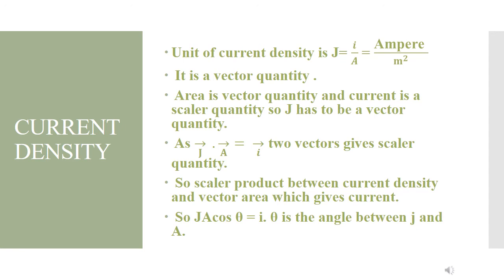It is a dot product, which we call scalar product. So the scalar product between current density and vector area gives current. The magnitude is J A cos theta equals I, where theta is the angle between J and A. So that's all about current density.